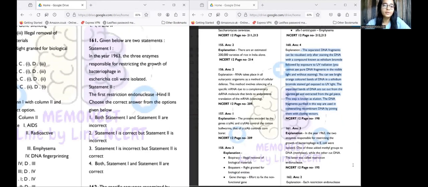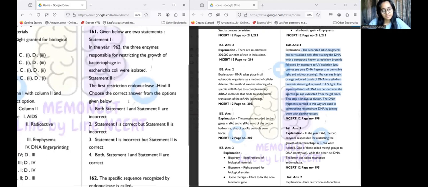Question 161, where it states: given below are two statements. Statement 1 says in the year 1963, the 3 enzymes responsible for restricting the growth of bacteriophage in E. coli were isolated. We know that there were never 3 enzymes isolated; there were only 2 enzymes isolated, right? So this statement is wrong. Statement 2 says the first restriction endonuclease is HindII. This statement is definitely correct. So the correct answer is statement 1 is incorrect, but statement 2 is correct.